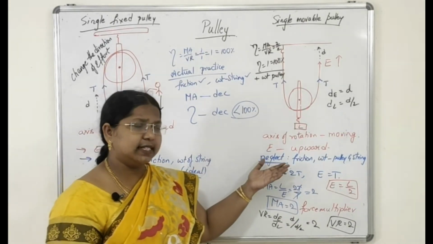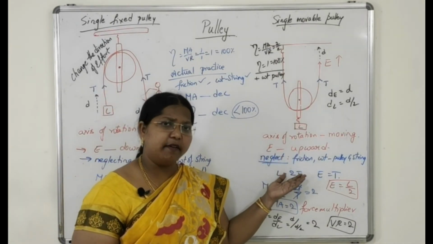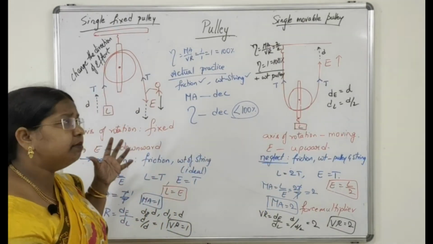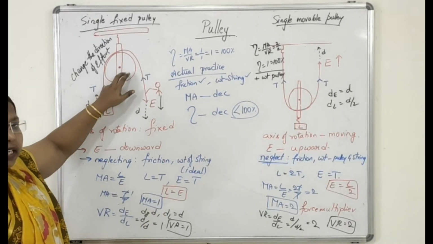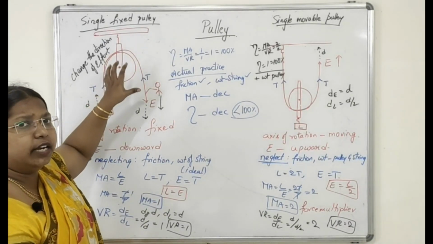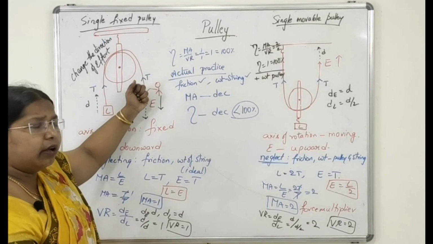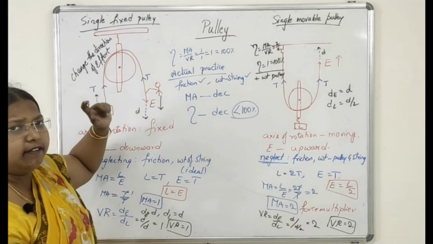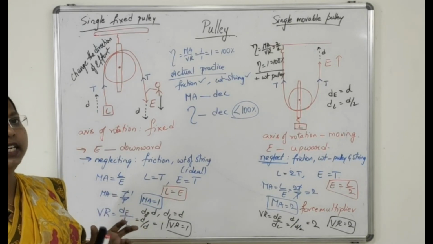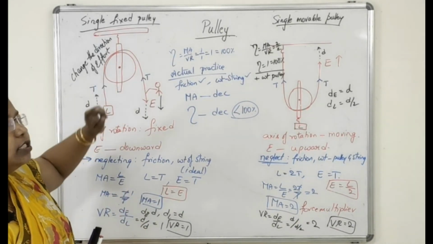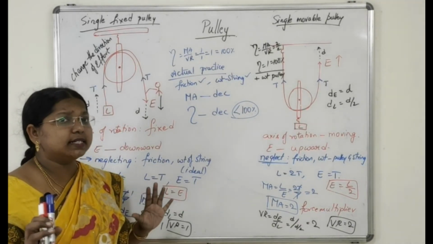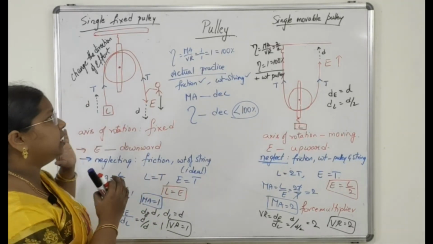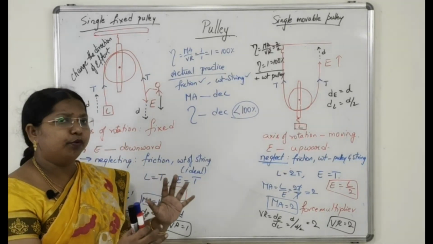Friction between the axle or pulley bearings, whatever it is. Due to the friction between the rope and the pulley only, this pulley will start rotating. So when we apply the effort in the downward direction, friction between them is developed and the pulley starts rotating with respect to the axis of rotation. Did you understand? So this is about the single fixed pulley and single movable pulley.